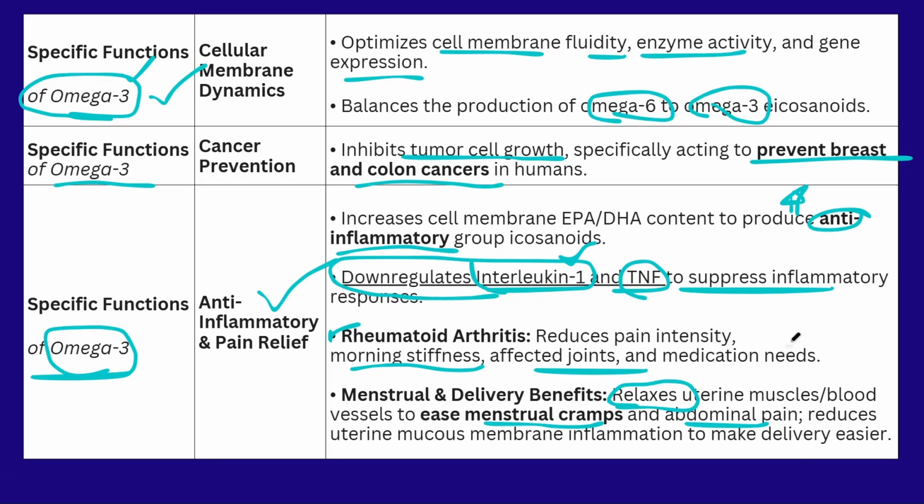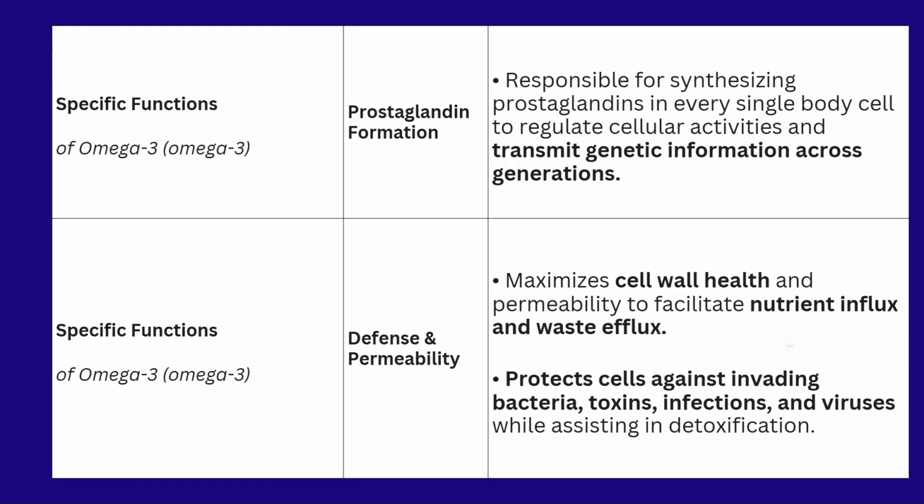It is helpful for the mucosal membrane health in the uterus. Next one is omega-3 fatty acid, which is involved in the prostaglandin formation. The prostaglandins are synthesized in the body, which is also involved in the genetic transformation information by the omega-3 fatty acid.